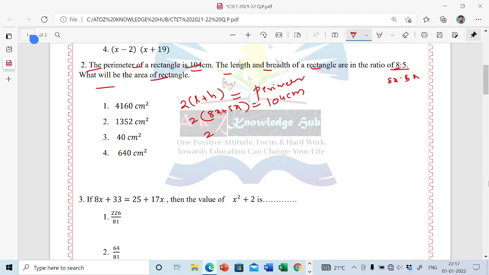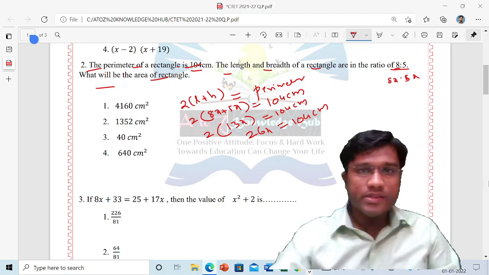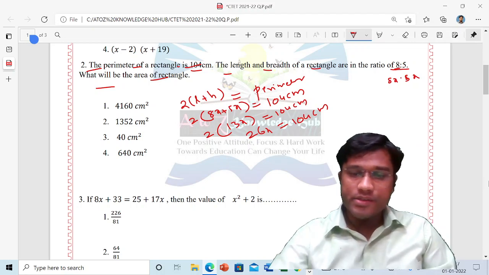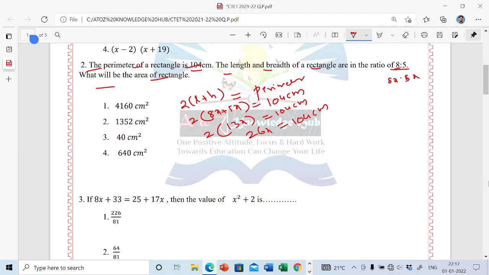So what do you have to write? 2 times (8x plus 5x). 8 plus 5 is 13x, so 2 times 13x is 26x, equal to 104 centimeters. Hope you understood this calculation. Now this equation you have to arrange as x equal to 104 centimeters divided by 26. Now divide it, you will get the answer.